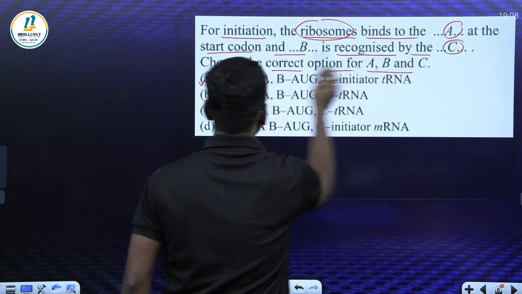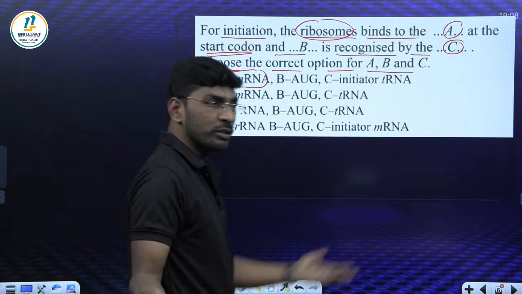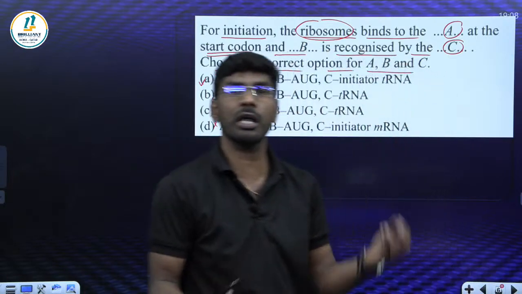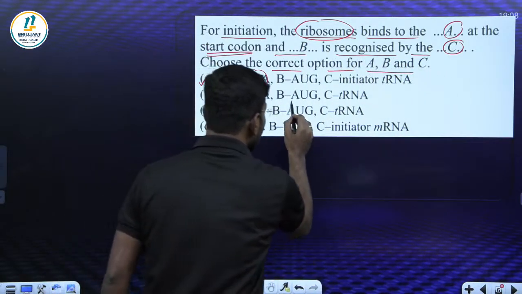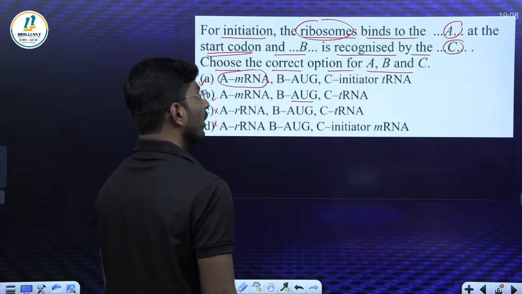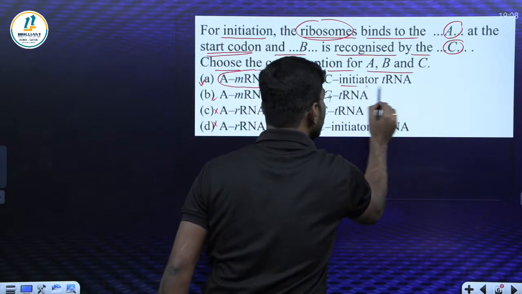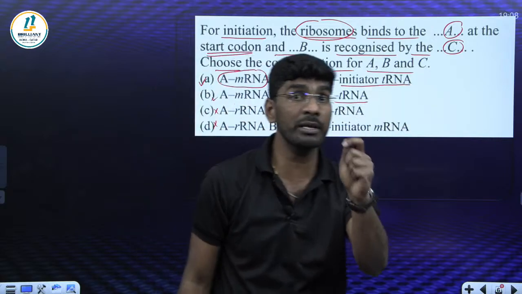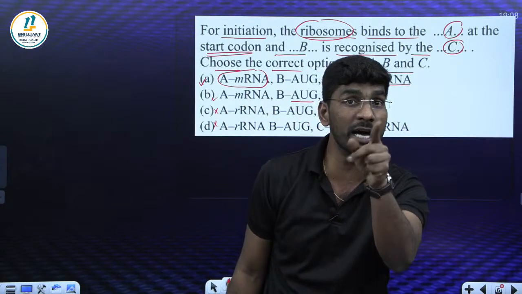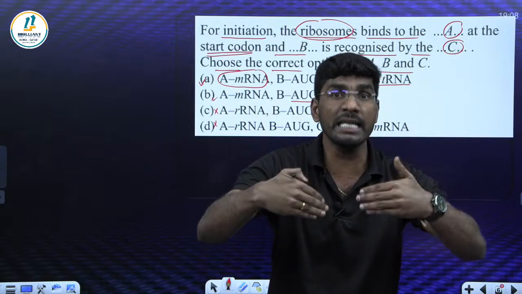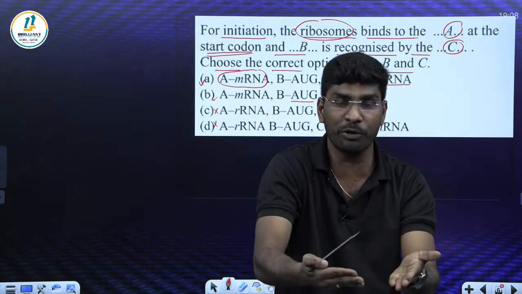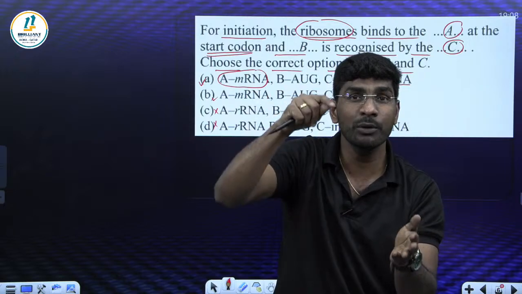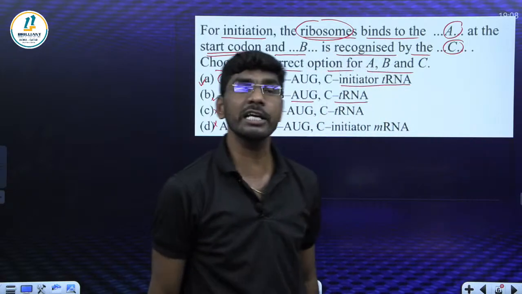Next, here at A, start codon. Almost we got the answer. Where is the start codon? AUG. The second one also has AUG given here. Next, C is given here as initiator RNA. Here only simple RNA: initiator RNA and terminator RNA, two tRNAs. Initiator RNA can initiate the translation process, and terminator RNA is what terminates the translation process.